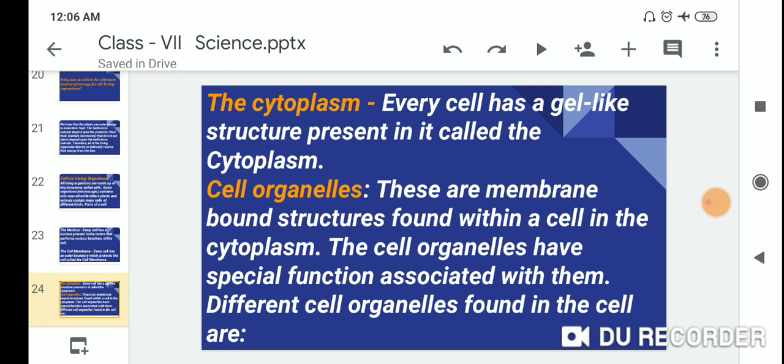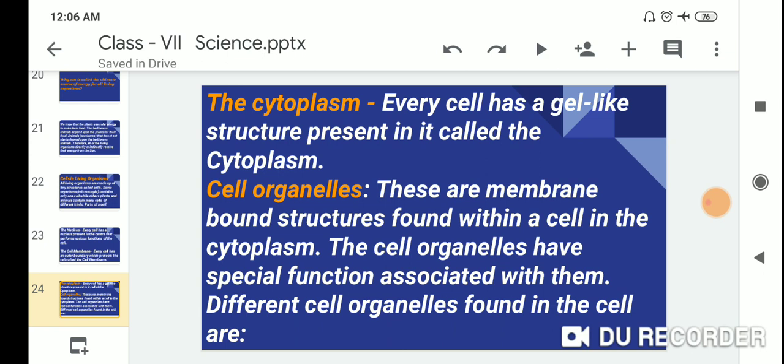And the next one is cell organelles. These are membrane-bound structures found within a cell. In the cytoplasm, the cell organelles have a special function associated with them.